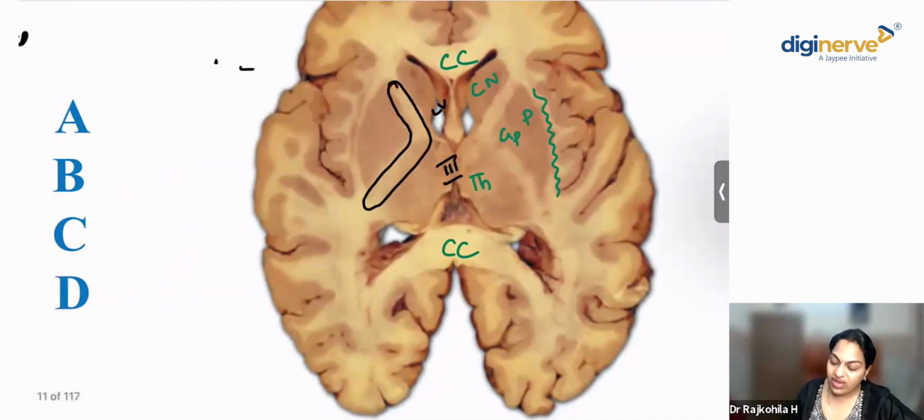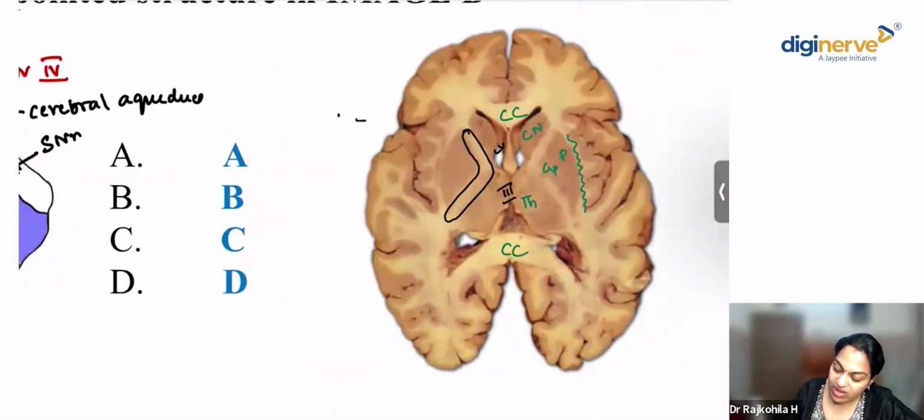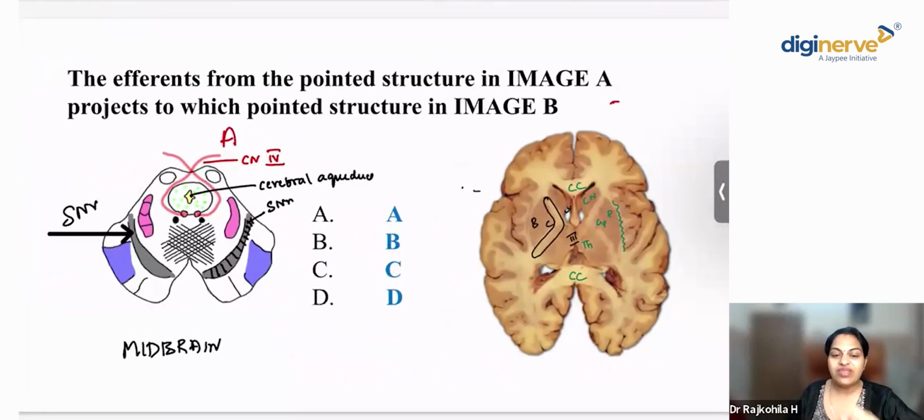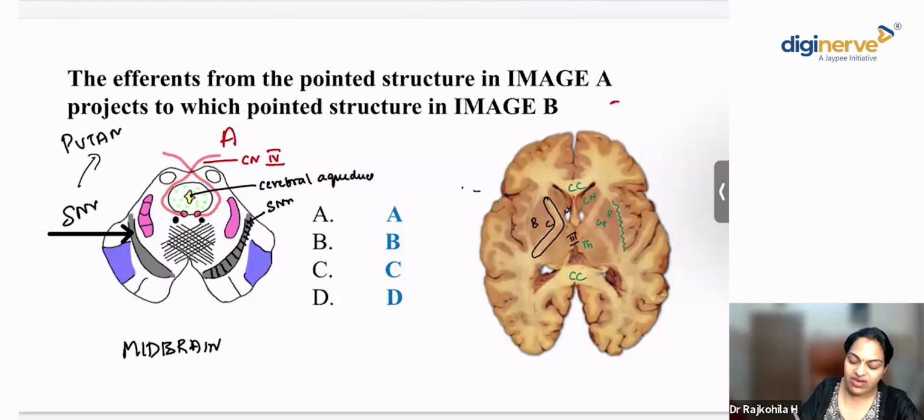Okay. Now, yes, we have been labeling A, B, C, D. Okay, this was B and this was C. Now my question. Substantia nigra projects to which part? Either putamen or globus pallidum. Can you tell me to which part of the basal nuclei the substantia nigra projects? Yes, basal nuclei, all the afferents reach the putamen. Okay, so please remember this is one tricky question. All the afferents, they reach the putamen. The efferents, they begin from the globus pallidum, right?